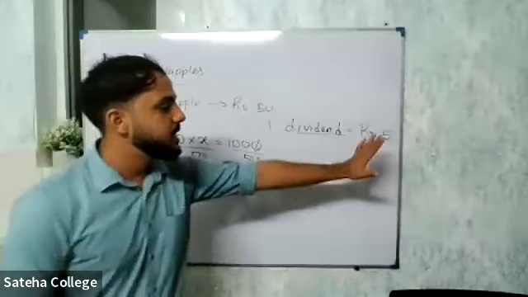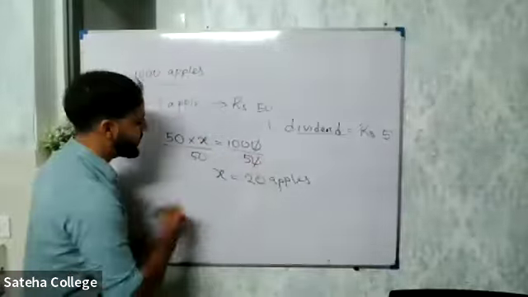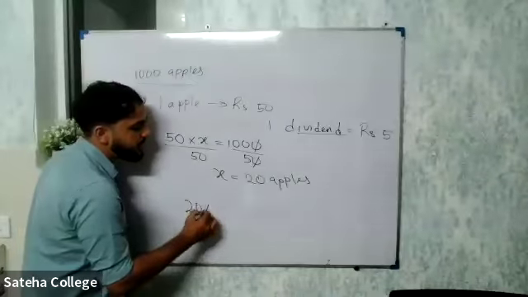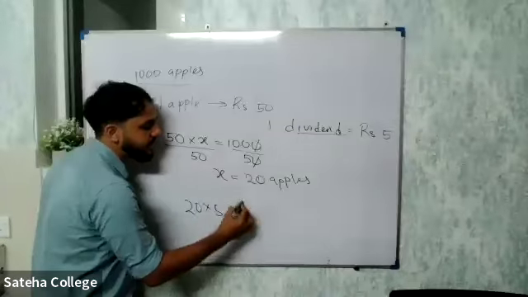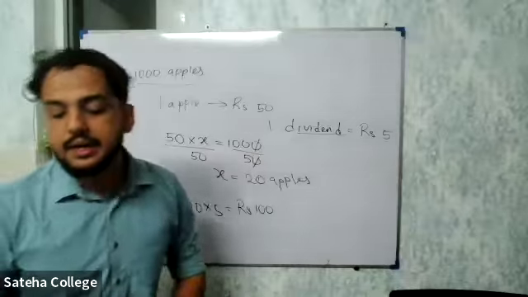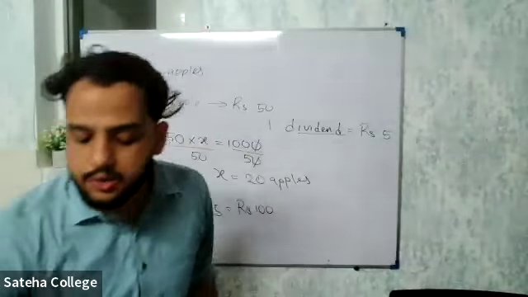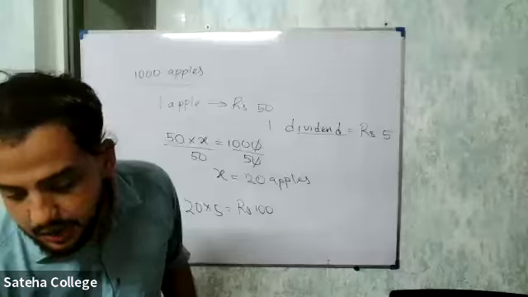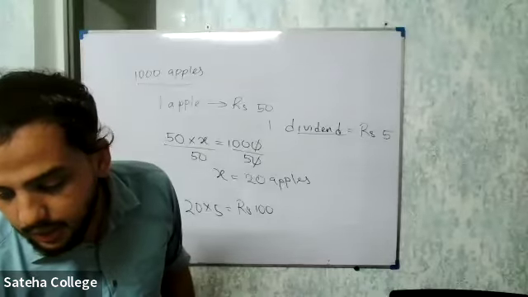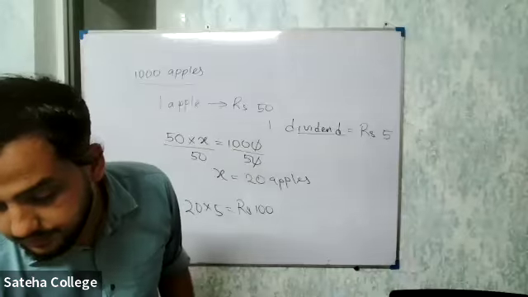For one share, he will earn a dividend of 5 rupees. Now he has 20 shares, so 20 into 5, how much is that? Rupees 100. So annually, he will earn, don't use the word profit because you're dealing with shares now, a dividend of 100 rupees. Is that clear until this point?